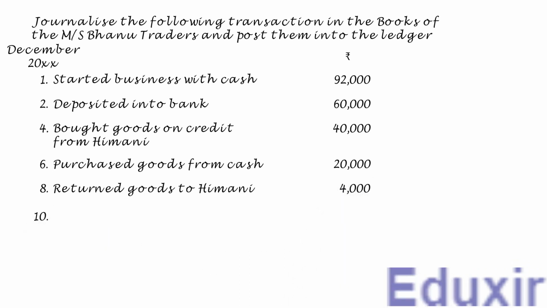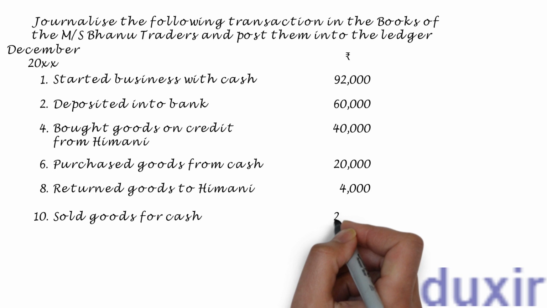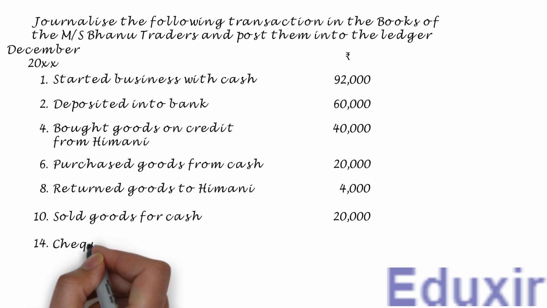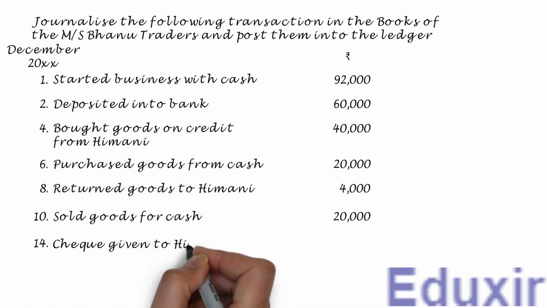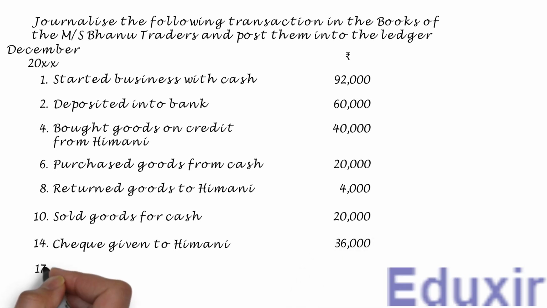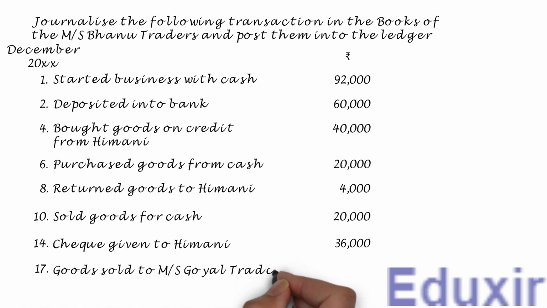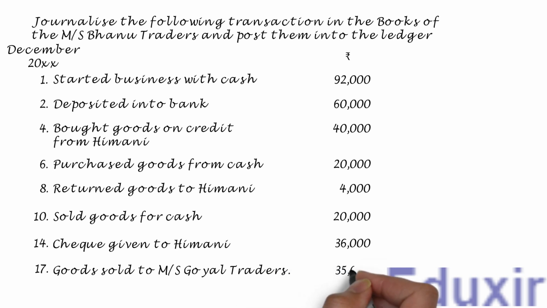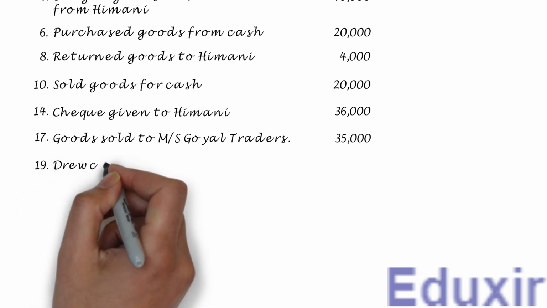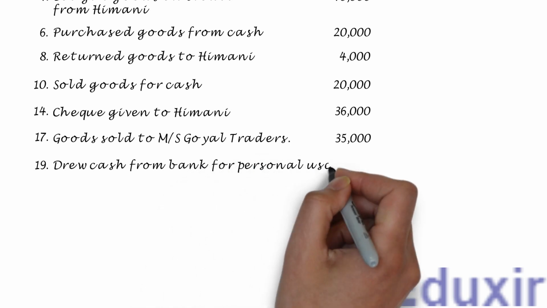On 10th December, sold goods for cash 20,000. On 14th December, check given to Himani 36,000. On 17th December, goods sold to Messrs. Goel Traders 35,000. On 19th December, drew cash from bank for personal use 2,000.